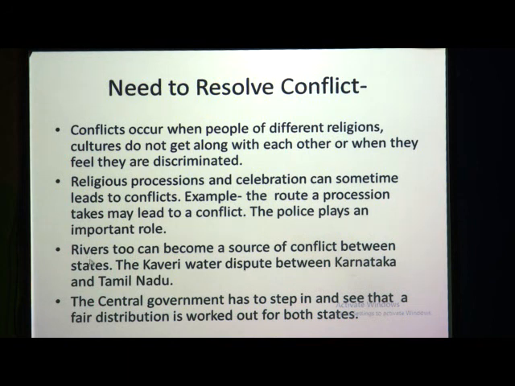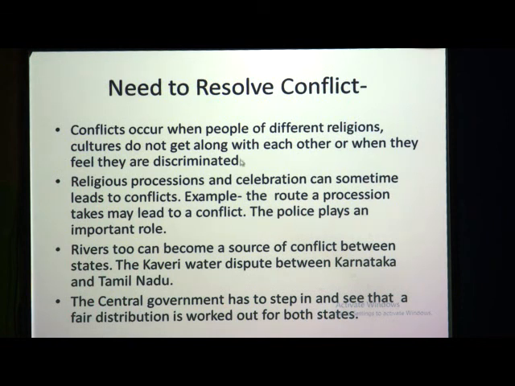Then again, rivers too can become a source of conflict. Rivers can be a source of conflict between states, like in this lesson we have seen the Kaveri water dispute between Karnataka and Tamil Nadu. Because of this Kaveri water dispute, there was a conflict between the two states. In such cases the central government has to step in and see that a fair distribution is worked out for both the states.